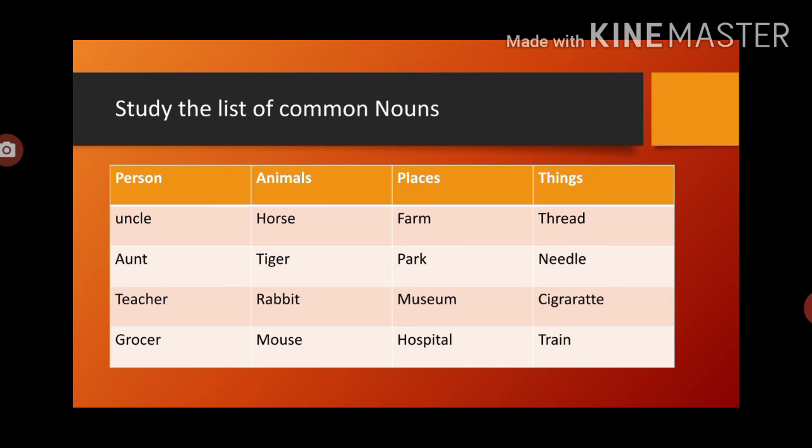Horse, tiger, rabbit and mouse all are animals. Now places: farm, park, museum, hospital, zoo, etc. are also common nouns. Now the next one is things: object, thread, needle, cigarette and train. All these things are objects.